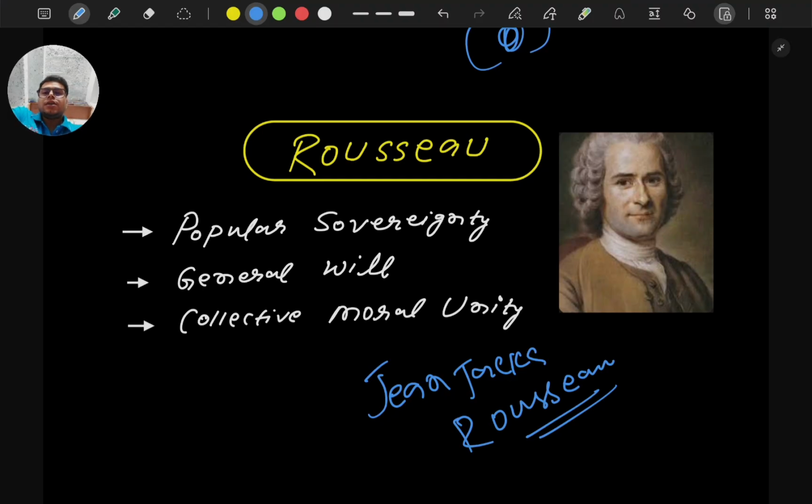What does that mean? He is talking about collective moral unity and the general will. He described that collective will is possible only when people see themselves as part of one political community, right? The meaning is simple. Nationalism in this sense strengthens the idea of what?